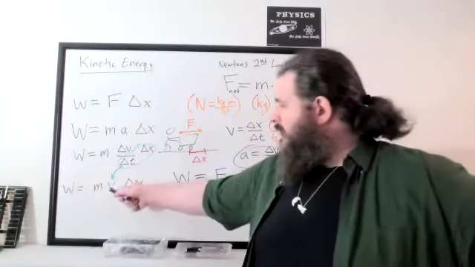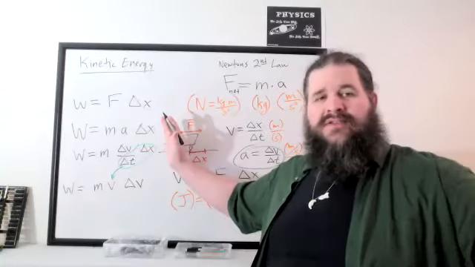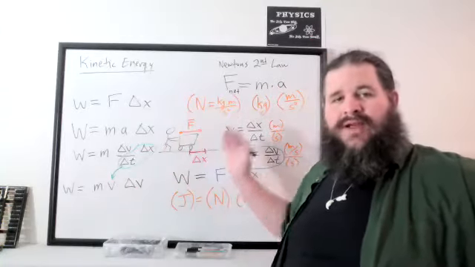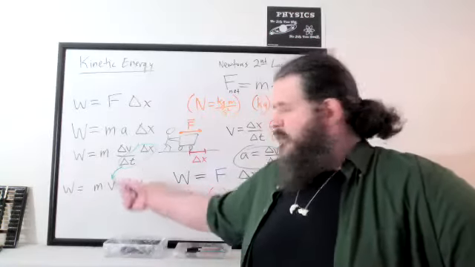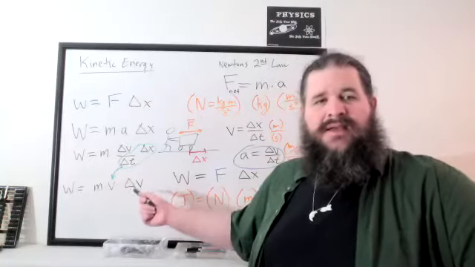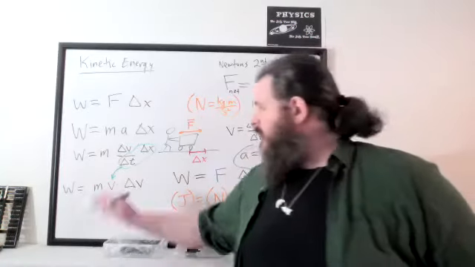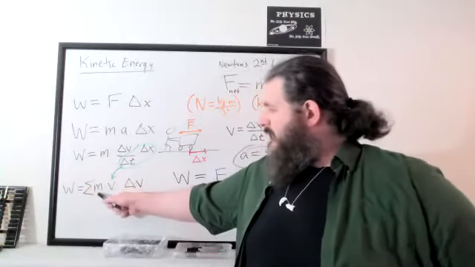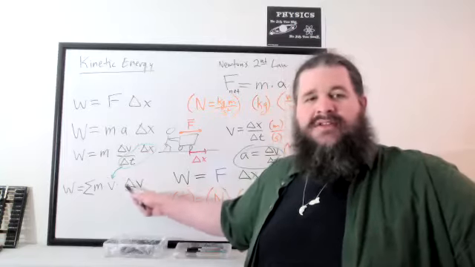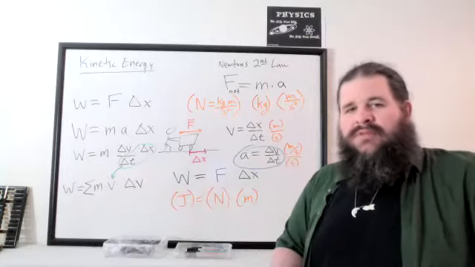The problem is we don't really have one speed to multiply by because this object started off at rest and it's getting faster and faster and faster. So if v is changing, we can't just multiply mass times one single speed times the change in speed. What we can do instead, though, is split it up into a bunch of little pieces. We can say we're adding up the mass of the object times the speed right now times a tiny change in speed. And now we can get into a little bit of calculus.